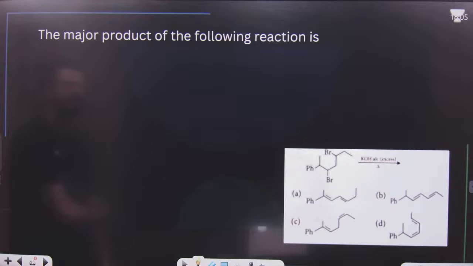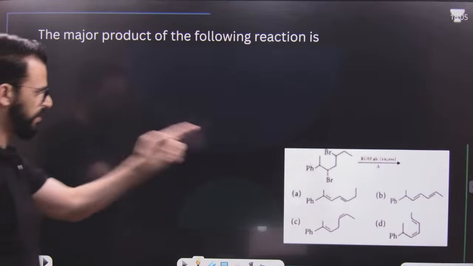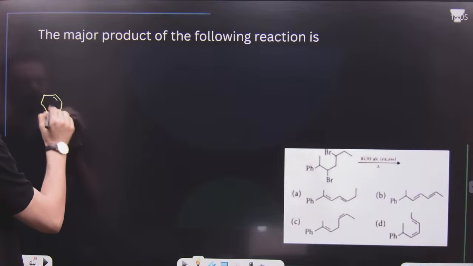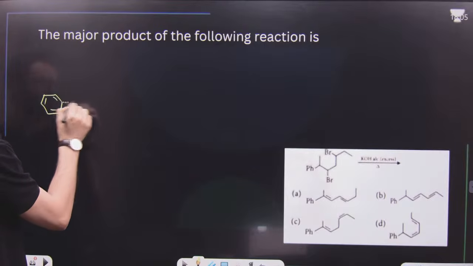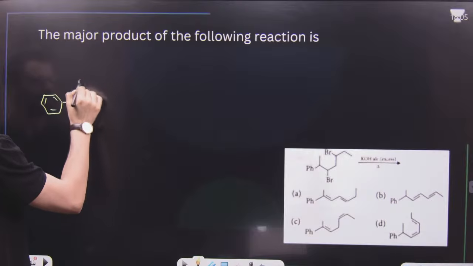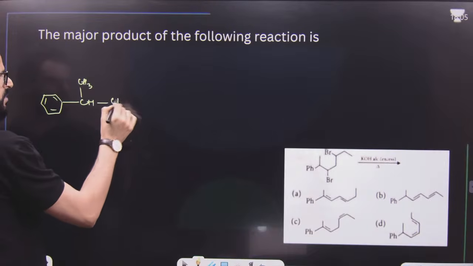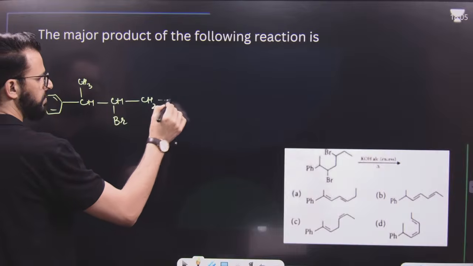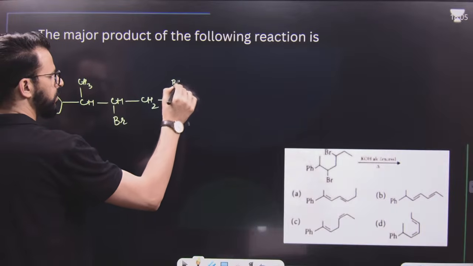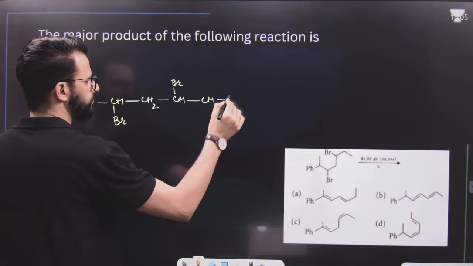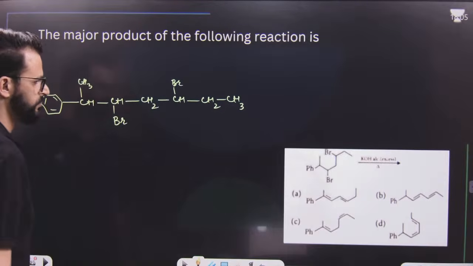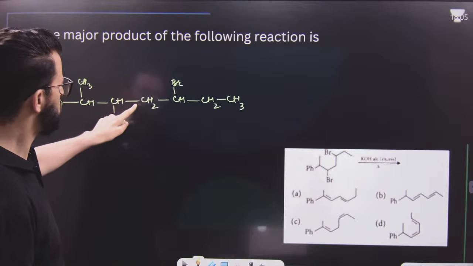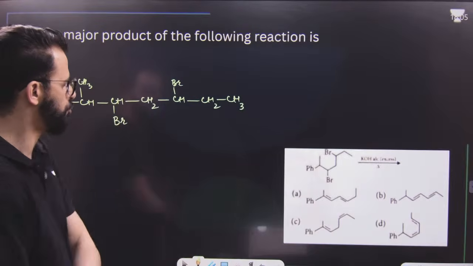After that, of this reaction you have to tell me the major product. This is Ph. Then Ph is attached to CH3. Then there is CHBr. Then it is CH2. Then it is CHBr. Then it is CH2CH3. So it is Ph, then CH, CH3, then CHBr, then CH2, then CHBr, and then CH2CH3.